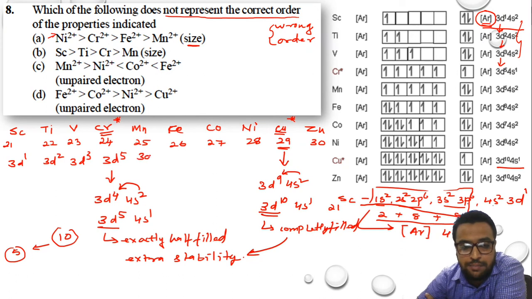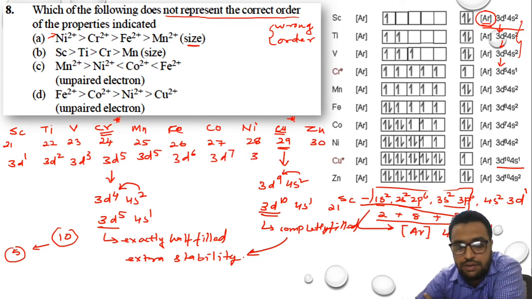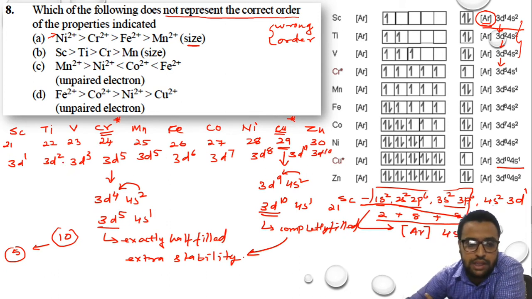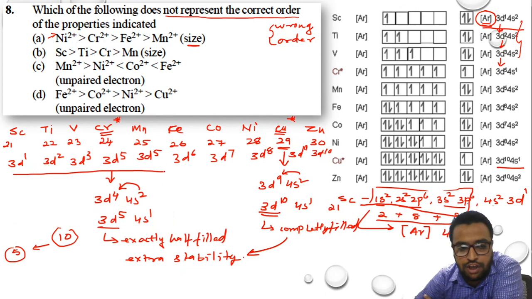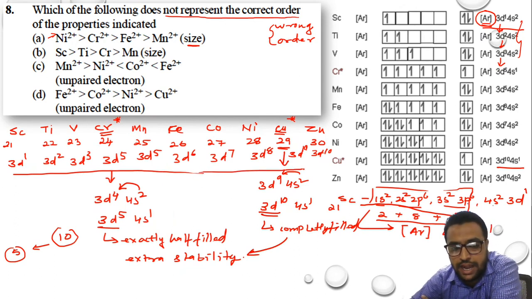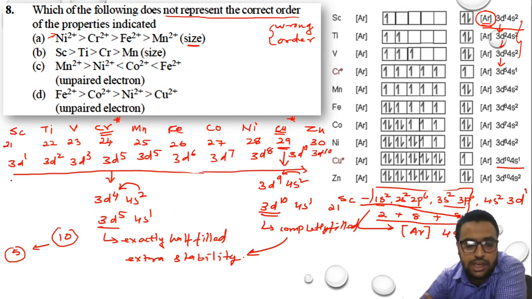Here it will be 3d5, manganese will also be 3d5, then iron will be 3d6, cobalt will be 3d7, nickel will be 3d8, copper will be 3d10, and zinc will also be 3d10. If we see, the filling of electrons is increasing from scandium to zinc. इलेक्ट्रॉन क्या हो रहा है? स्कैंडियम से जिंक तक डी ऑर्बिटल के अंदर बढ़ रहे हैं, but they are increasing in the same orbital.